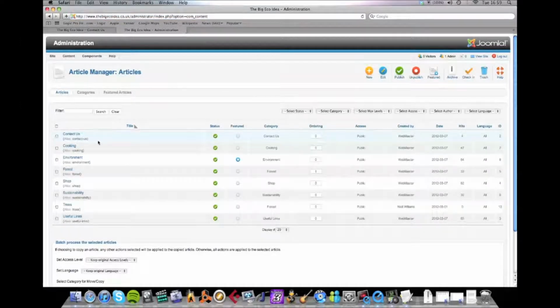It's pretty much the same as the Category Manager, with the exception of this featured column, which I'll go into in a second. So you've got your overview of all your articles which exist at the moment, and you've got these ticks, status. And what these ticks do is that it means it's published. Now what does published mean?